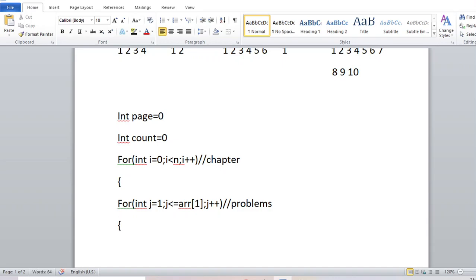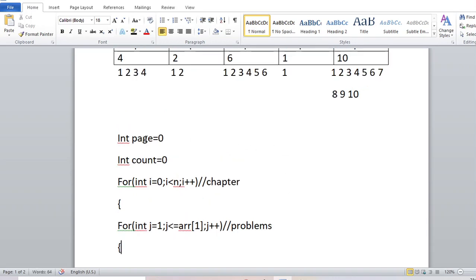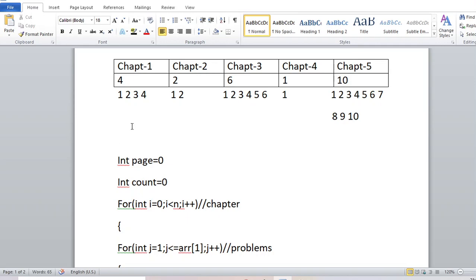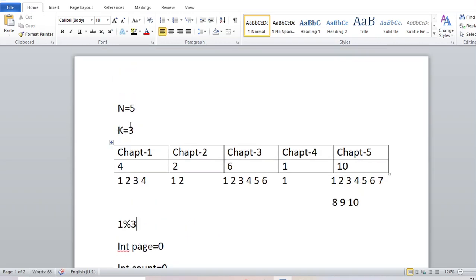Okay, now I have to check when the page number will be increased. If j mod k is 1, in this case a new page will be created. Suppose the problem is 1, 1 mod 3, here k is 3, so this is 1, so a new page will be started from this problem.